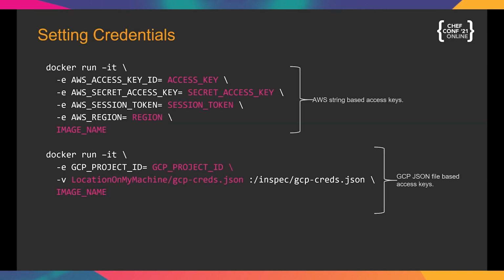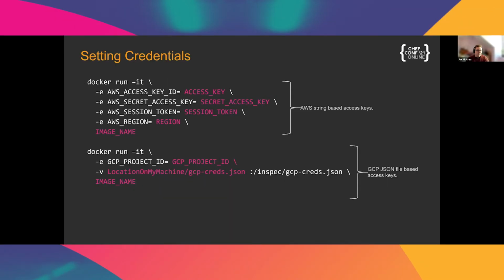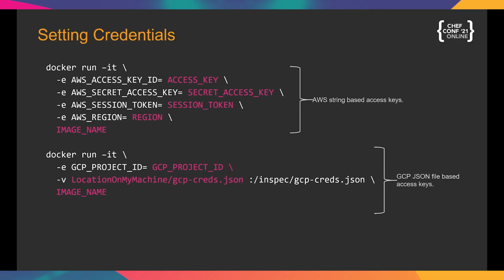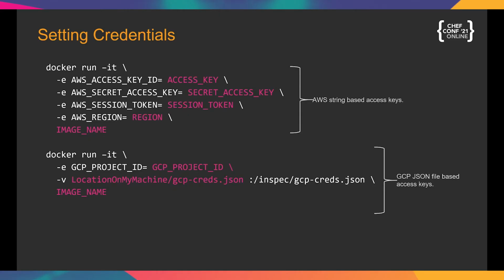as well as mounting the credentials on the run command. So the first section of that is going to be the GCP credentials location on your host machine or whatever is hosting this to run it. The second one then is going to be a predefined location in the container that inspect expects to pick those credentials up from. So with that, setting credentials can be a wee bit complex, but these commands should sort of steer you in the right direction. If we just move on to the next slide, please.